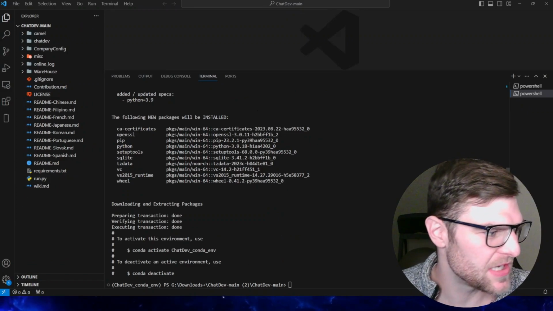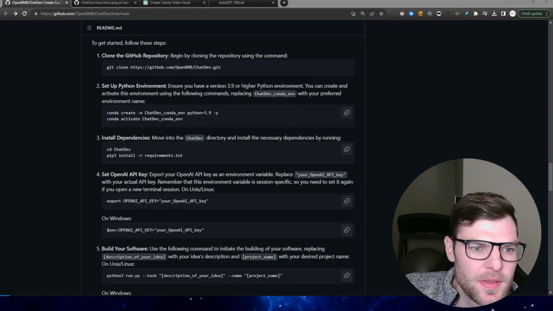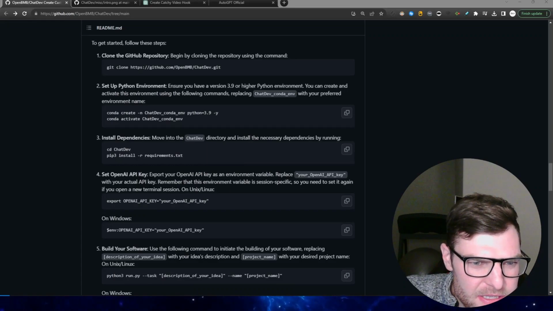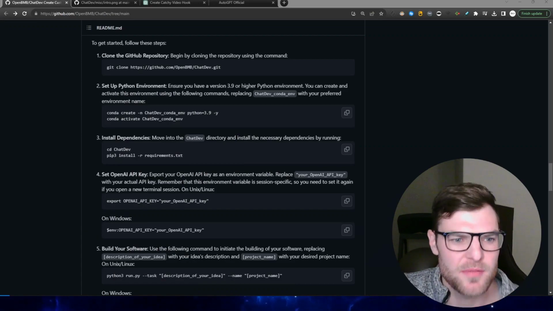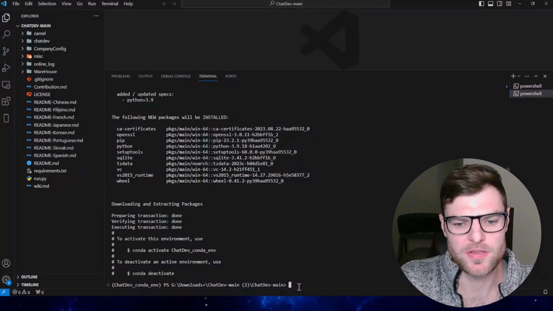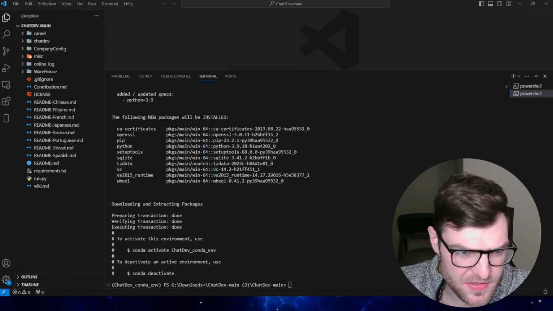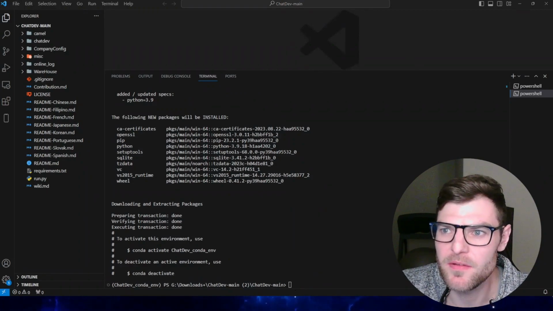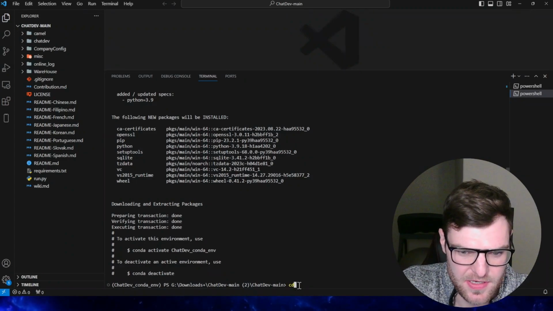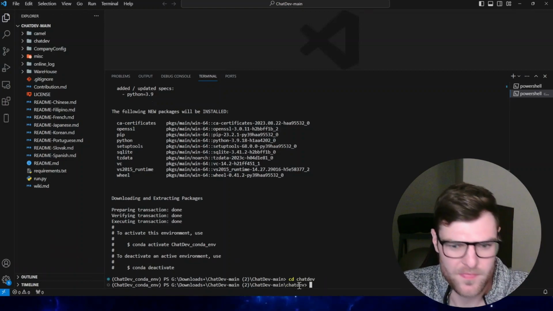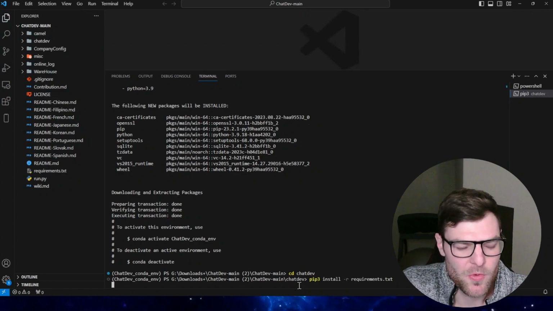Okay, that's part done. Now let's go back over to here, and we're going to install dependencies: move into the ChatDev directory, and install the necessary dependencies. Okay, so we need to go into the proper folder, and then install with pip3. It's annoying that it won't flip back and forth. Okay, so cd ChatDev, and then pip, and that should install the proper requirements.